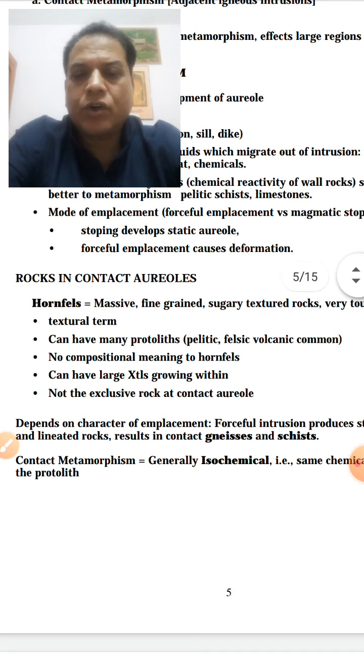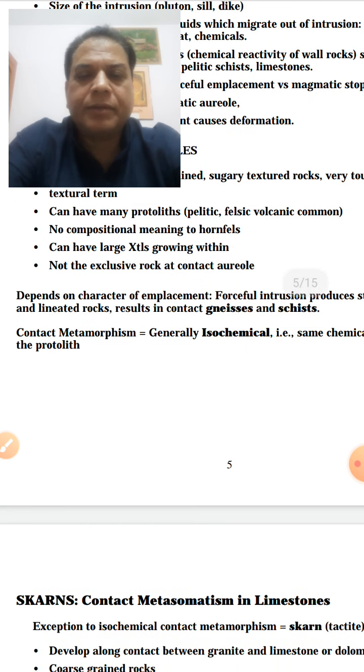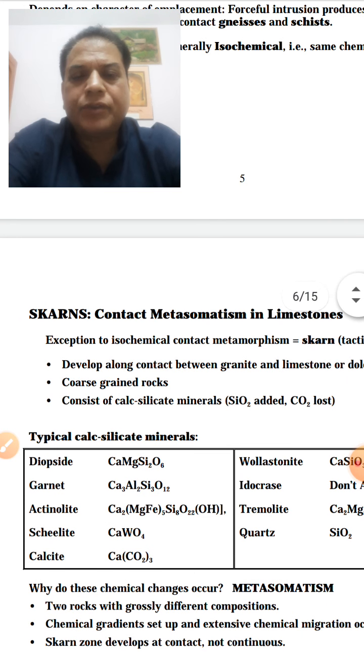Then the rocks in the contact areas that are formed are hornfels, that is massive, fine grained, sugary textured rock, which can have many protoliths, felsic, volcanic. There is no compositional meaning of hornfels, it can have a large variety of protoliths, right? So depending upon the character of the emplacement, the intrusion produces related rocks, and then the skarns, contact metamorphism in limestones.